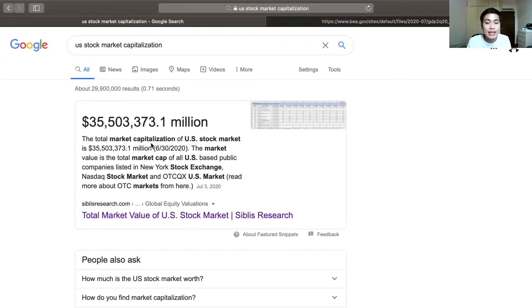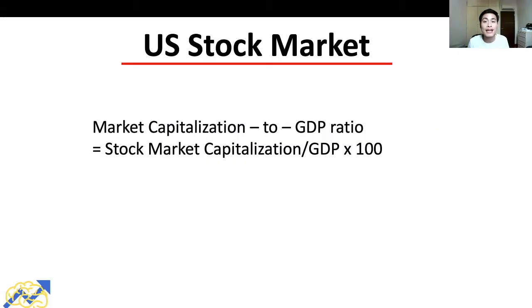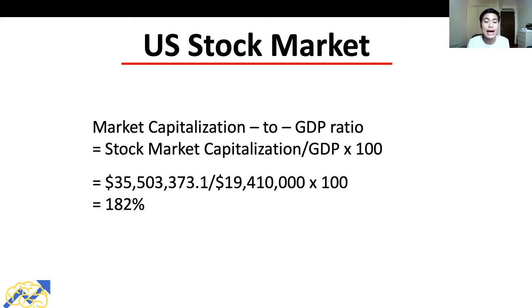The total market capitalization of the US stock market is $35,503 billion, and that roughly equates to $35.5 trillion as of 30th of June 2020. And as for the GDP of the US economy, as of the second quarter of 2020, the GDP of the US economy is $19.41 trillion. Okay, so now that we have the total market capitalization of the US stock market and the GDP of the US economy, we can calculate the market cap to GDP ratio of the US. We'll plug in the values and we'll get 182%. And that is a record high number.